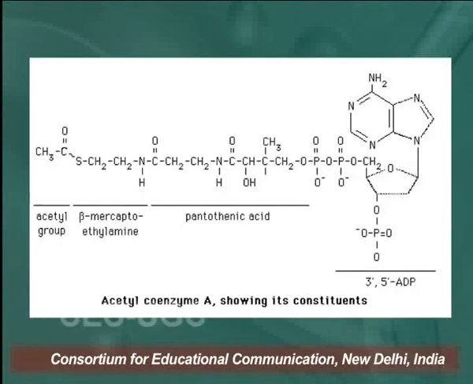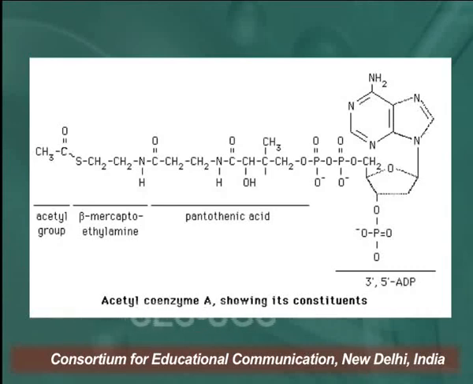It is a very important biological molecule because it has an acetyl group, and during the Krebs cycle it transfers its CH3CO group to oxaloacetate to form citrate, and from this formation of citrate, it begins the Krebs cycle or tricarboxylic acid cycle, and from the Krebs cycle we get energy.